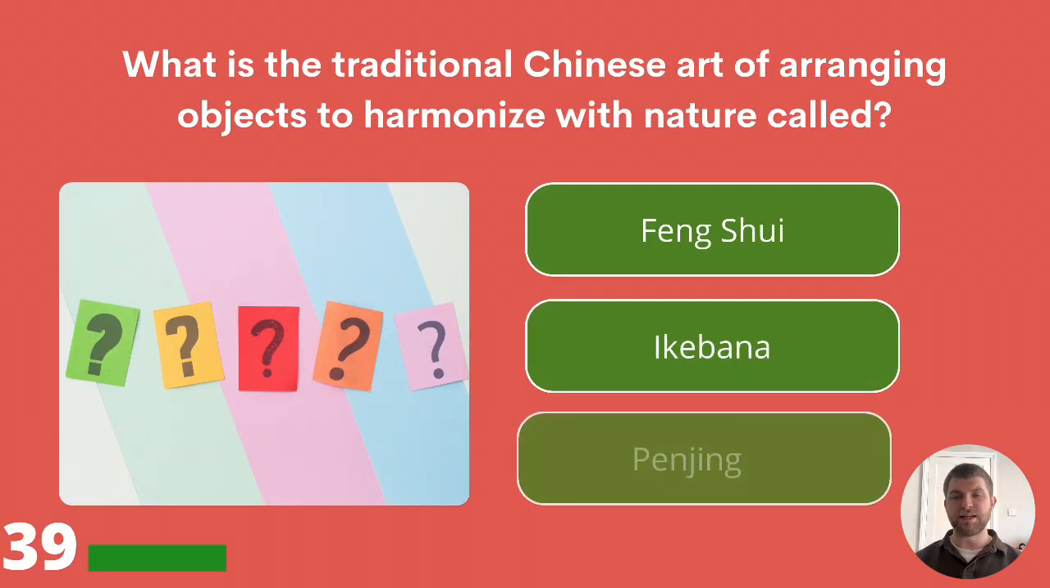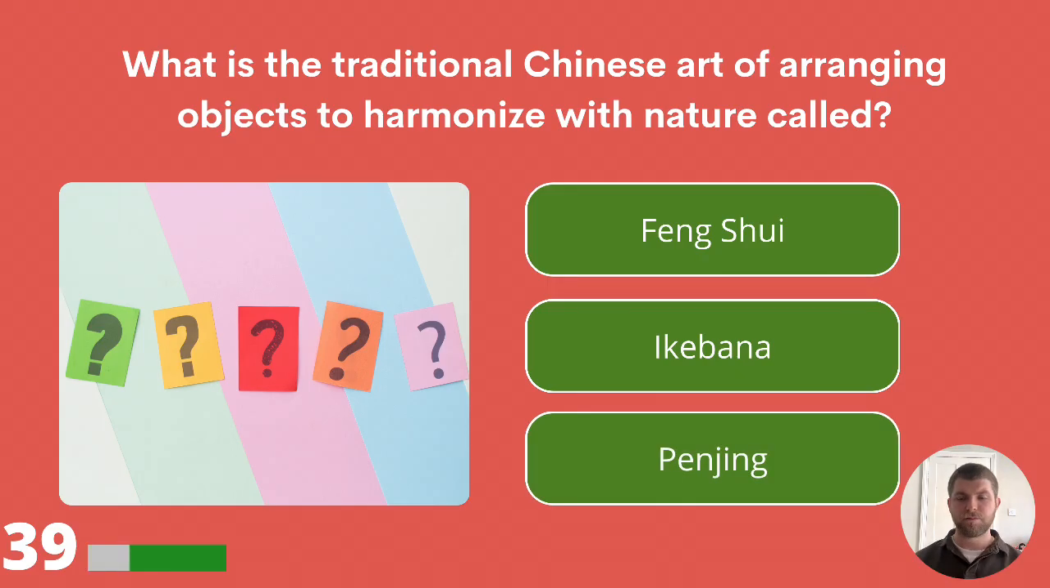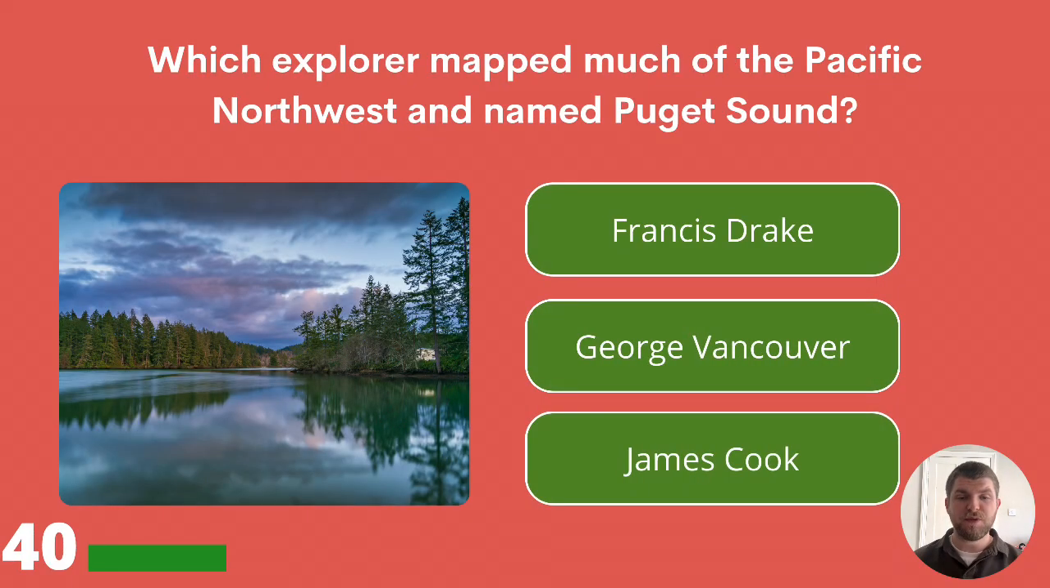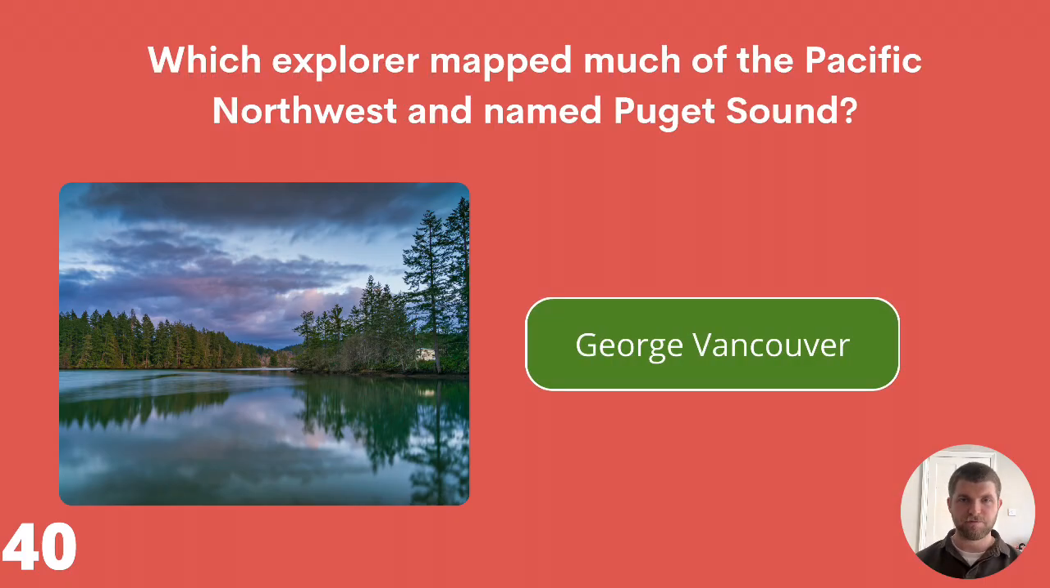What is the traditional Chinese art of arranging objects to harmonize with nature called? Feng Shui, Ikebana, or Penjing? The answer is Penjing. 40. Which explorer mapped much of the Pacific Northwest and named Puget Sound? Francis Drake, George Vancouver, or James Cook? The explorer we're looking for is George Vancouver.